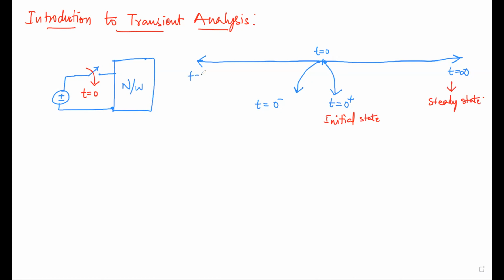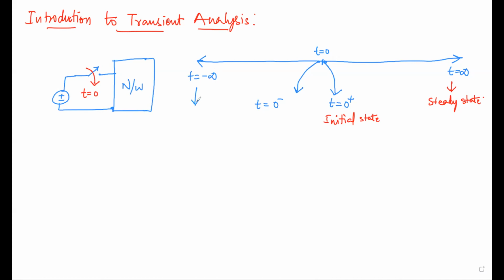So here t is equal to minus infinite. Before the switch is on, the network will also have some initial state and final state. I'm not saying the network does not consist of any voltage sources. I'm just saying there is some extra voltage source connected to the network. Then what will be the reaction of inductor, capacitor and resistor?